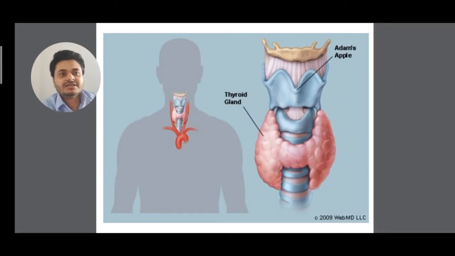So next you can see the thyroid gland is there. See the location of the thyroid gland. Very nice figure I have given, clear? At the top of it you can see the Adam's apple is also shown.